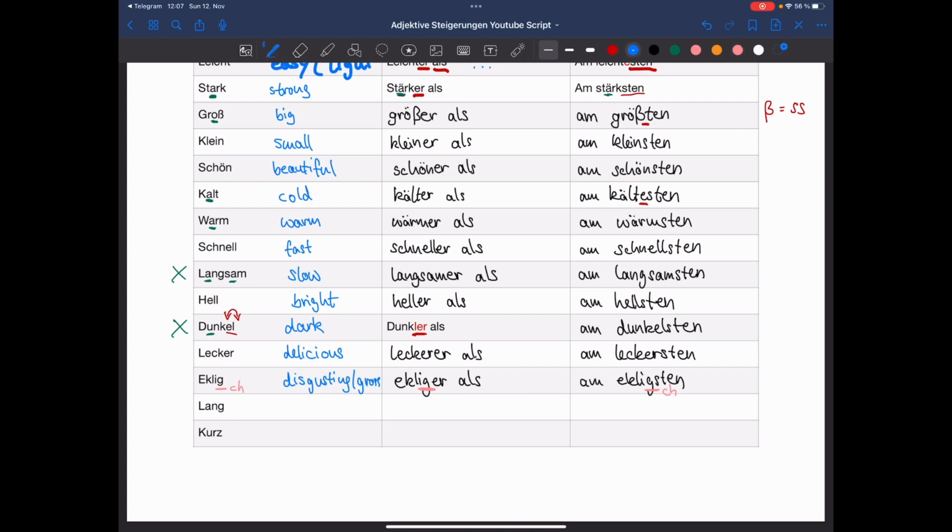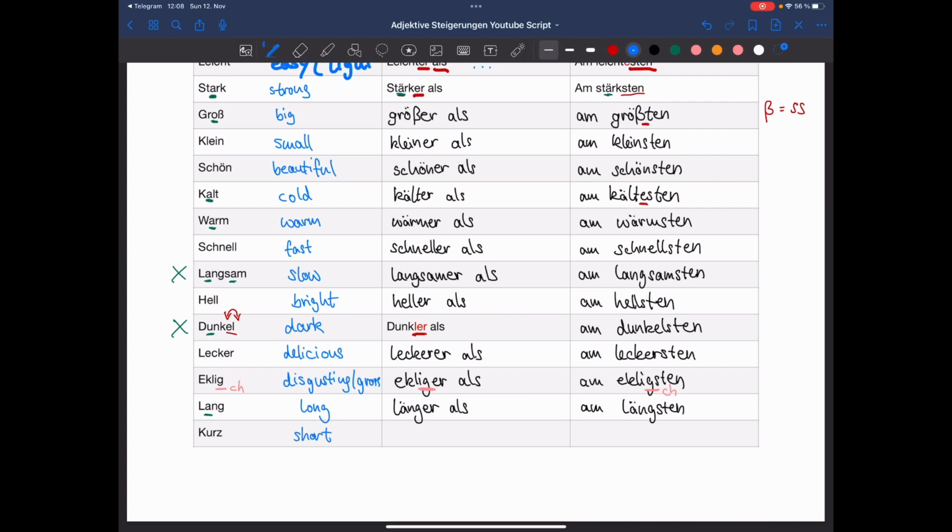The next adjective is lang, and lang means long. Okay, now this one has a vowel again, A, so we use the transition. So it becomes länger als, and am längsten. And the last adjective is kurz, which means short.